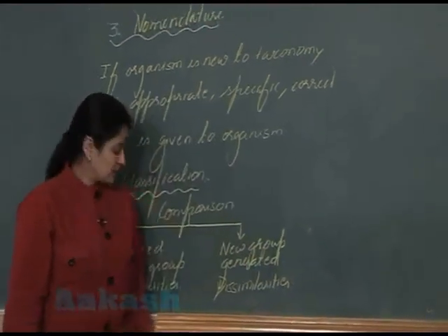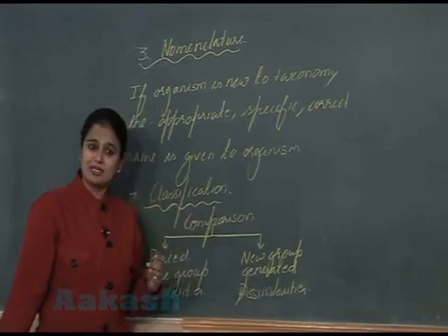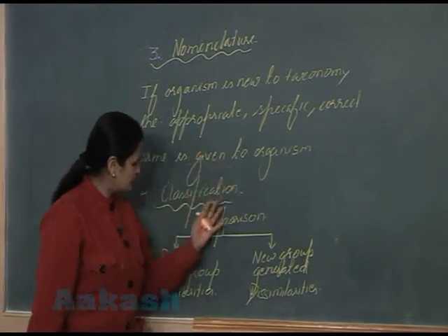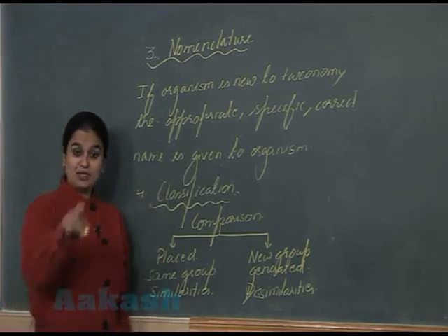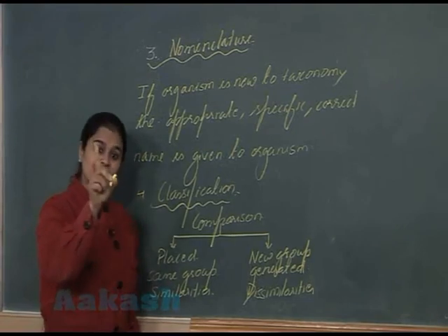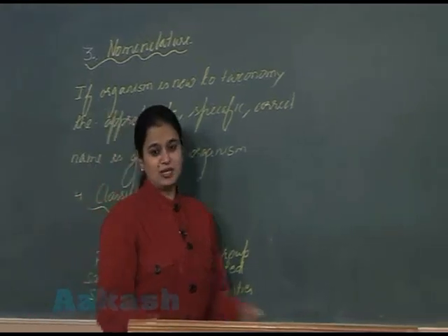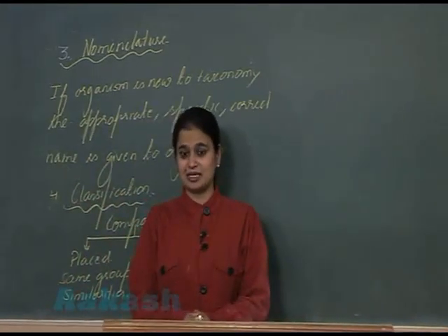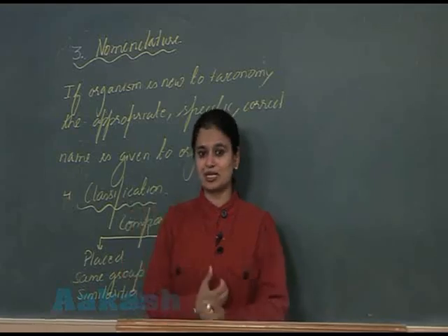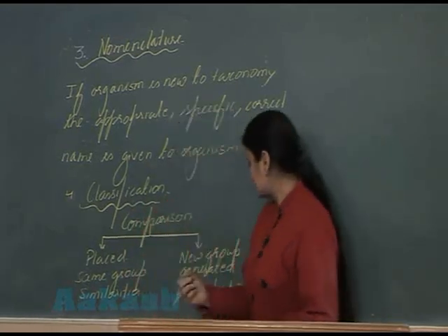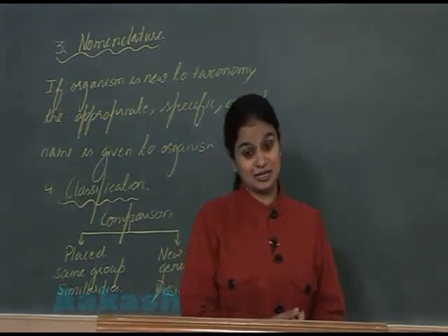And what is this? Placing of the organism into groups and subgroups. Just now I have discussed the placing of organisms into groups and subgroups. This represents classification. And these groups are known as taxonomic categories. So what is done in the classification? On the basis of similarities and dissimilarities, the organism is placed into groups. And if the organism is new to taxonomy, then a new group is generated to place that organism. So this is all about the taxonomy.